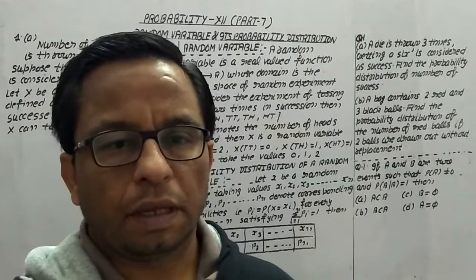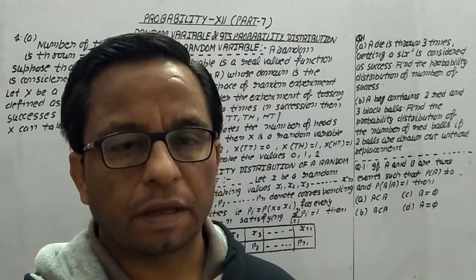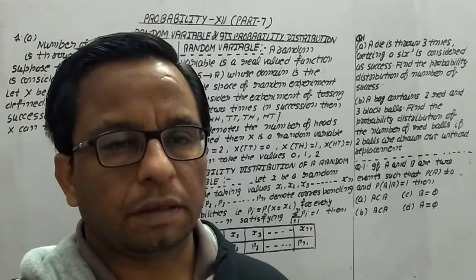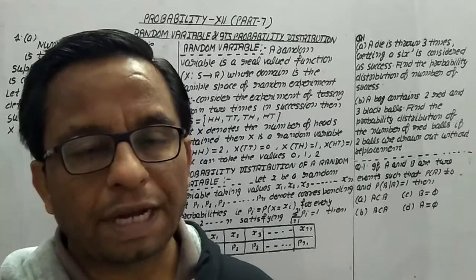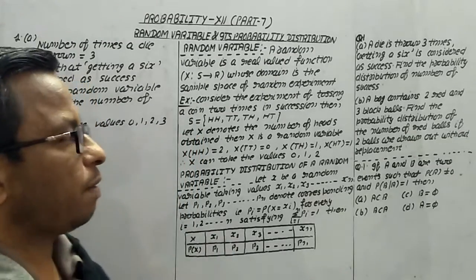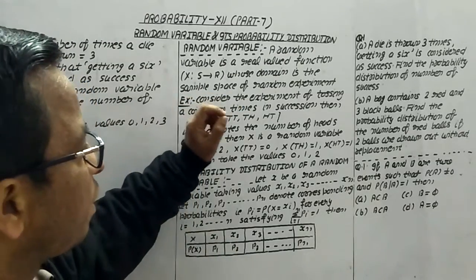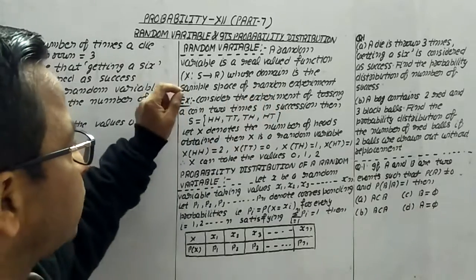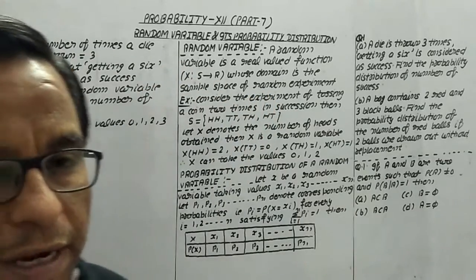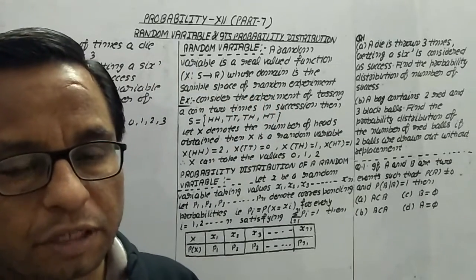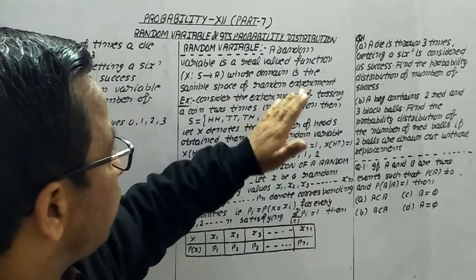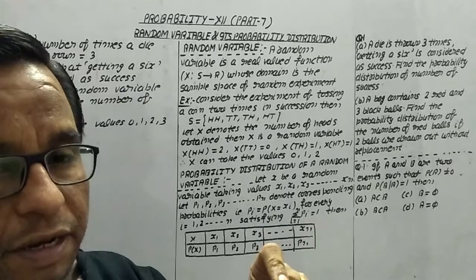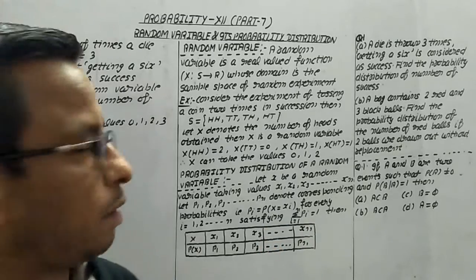Hello everyone. In this part 7 of probability, we are going to discuss random variable and its probability distribution. So let's start with the term random variable. A random variable is a real valued function X such that X: S → R, where S is representing the sample space of the random experiment. So random variable is working as a real valued function.